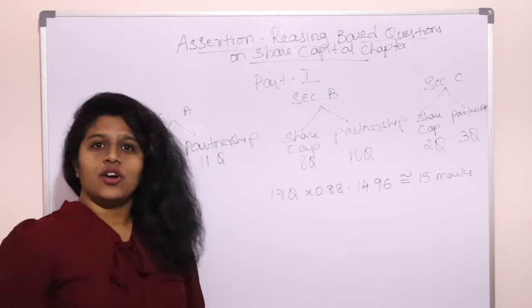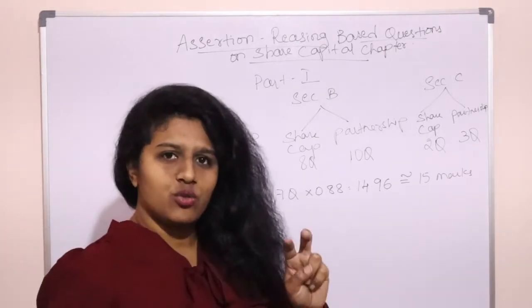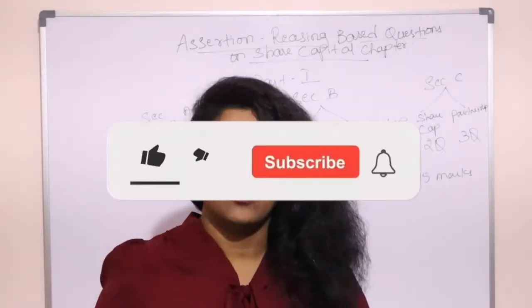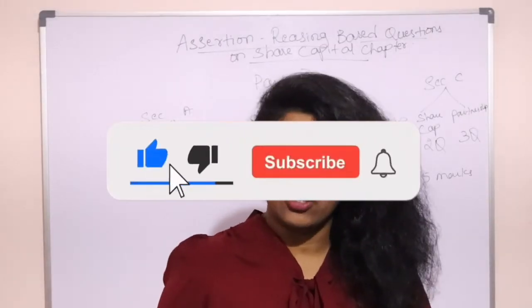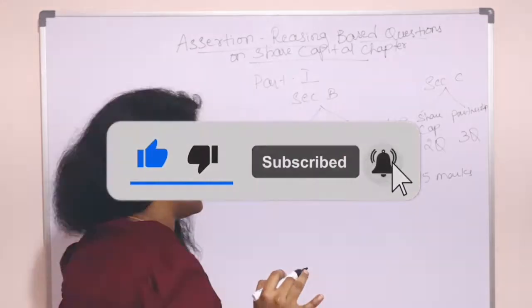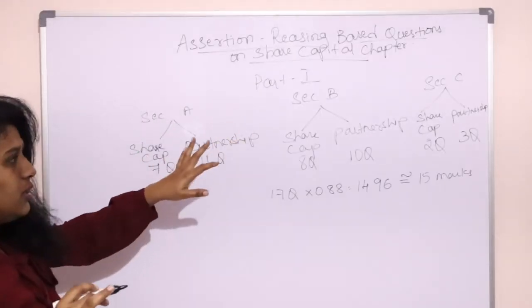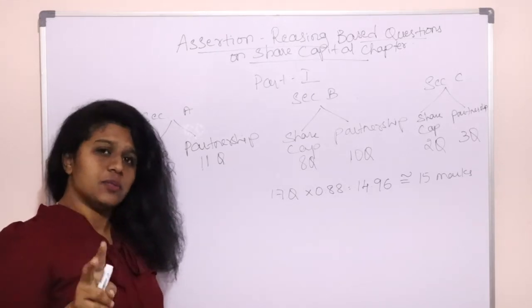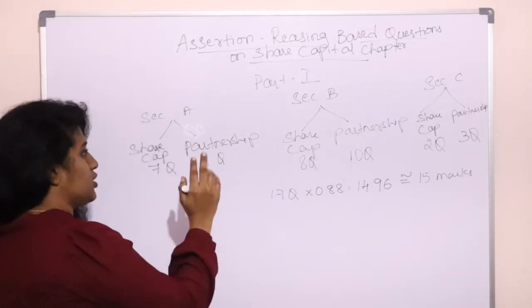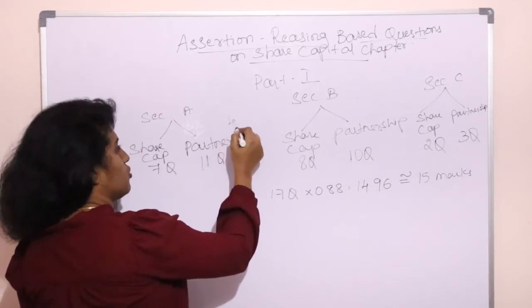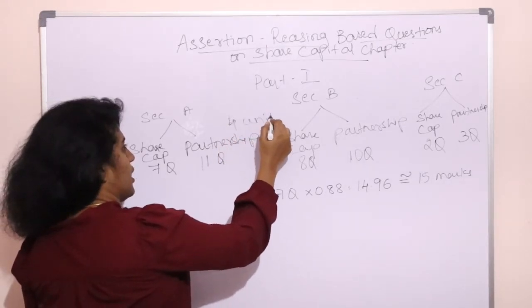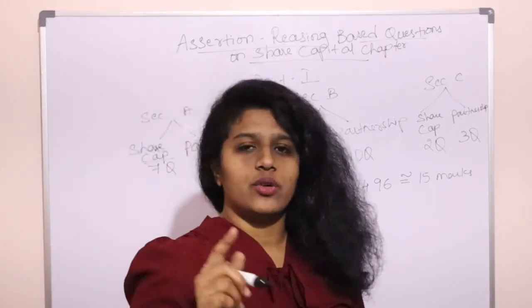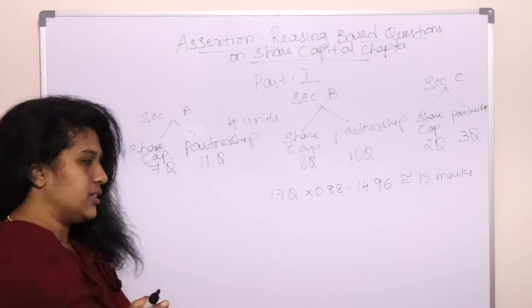Okay, so the question paper has part 1, part 2 and part 3. In part 2 and part 3 you have internal choices. Part 1 is a compulsory section. In part 1 you have to study two chapters: one is the share capital chapter, and the other is the partnership chapter. In the partnership chapter you have 4 units to be studied. Share capital is one big chapter which combines all types of entries.